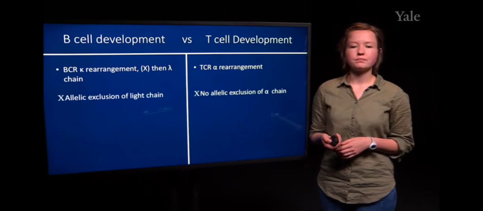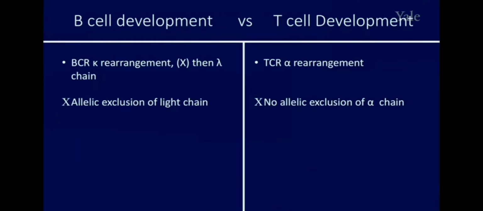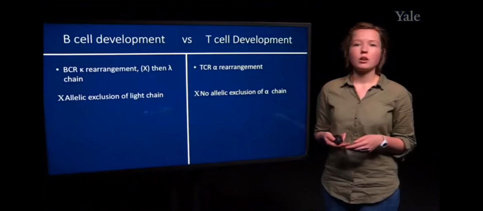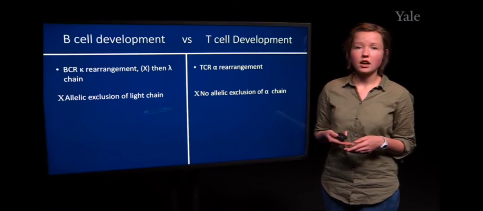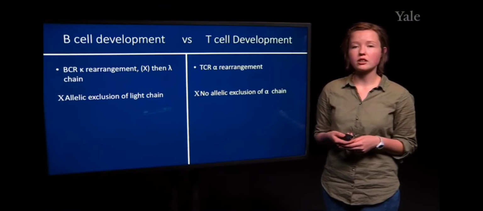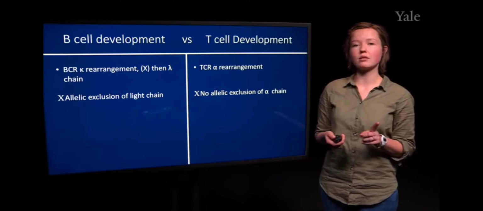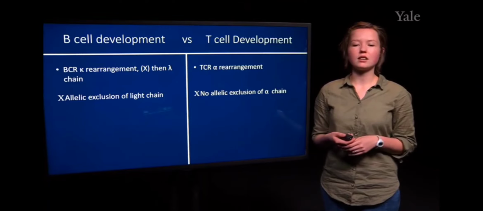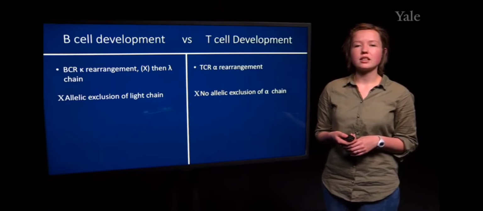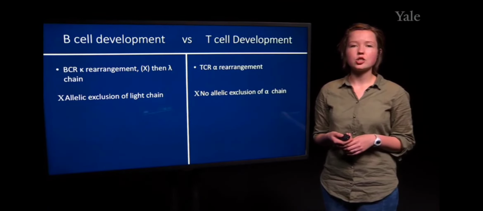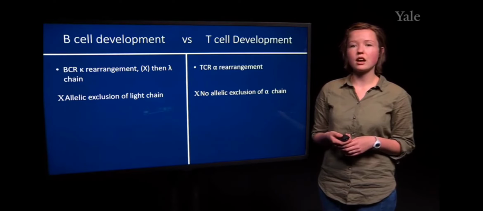Another divergence happens at the stage of allelic exclusion. So if we remember, the B cell receptor, after forming a proper light chain, will enforce allelic exclusion of the other loci that have not undergone recombination, as a way to enforce only a single B cell receptor for every B cell. However, at this particular stage in T cells, there's no specific allelic exclusion of the alpha chain until after positive selection.